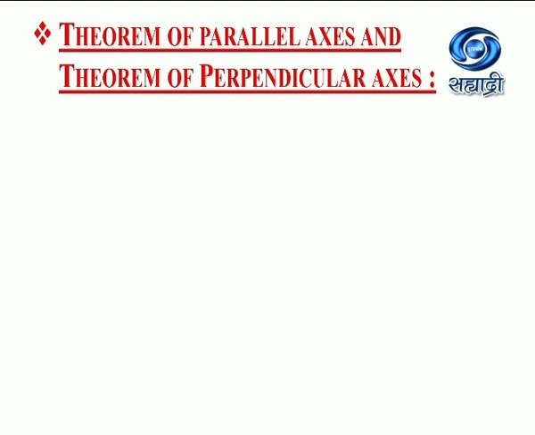Now, we know that we can find the moment of inertia of a body about an axis of rotation if the axis of rotation is passing through the point of symmetry. In the previous lecture we studied how to find the moment of inertia of a body when the axis of rotation is passing through the point of symmetry. Now it is not necessary that the axis of rotation should always pass through the